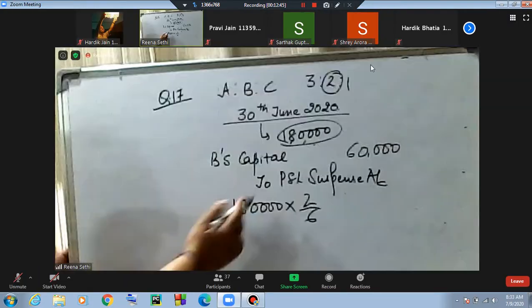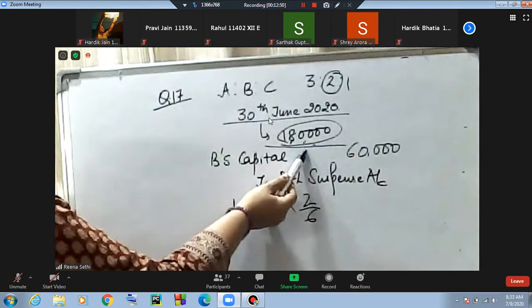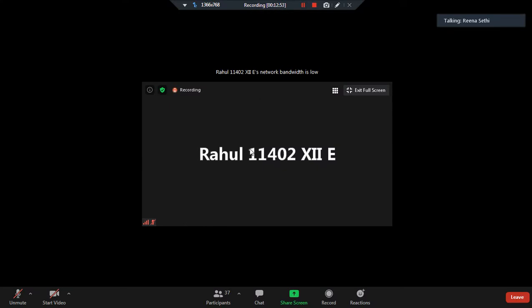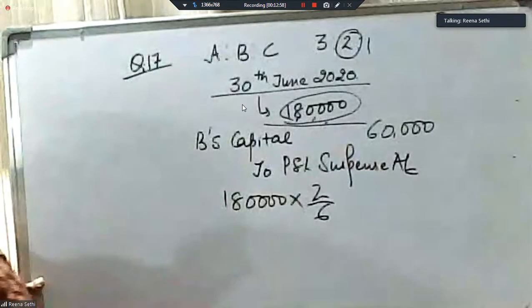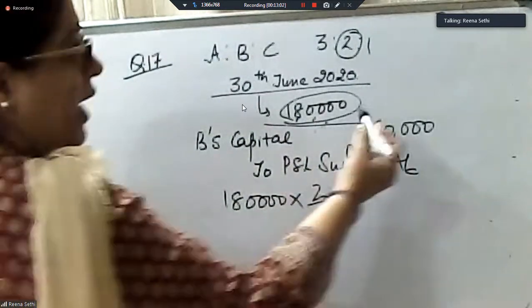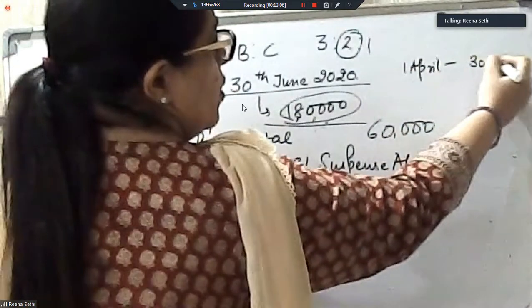Now, this is the mistake being committed. We are in the habit that whenever the profit is being estimated on the basis of last year's profit, we have to do into 3 by 12. But here we are given the loss till the date of death, so we don't require from 1st April till 30th June.